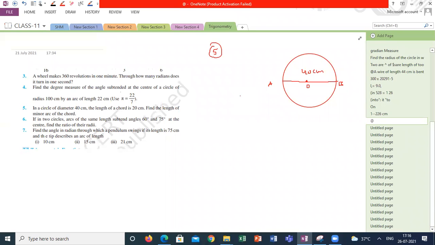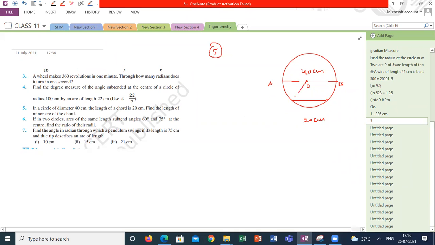And the length of the chord is 20 centimeter. Find the length of the minor arc of the chord. What is the minor arc, major arc, guys? What is a minor arc, major arc?